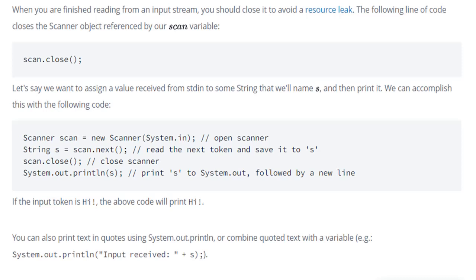Input received is a string, and in Java everything is assumed to be a string. So plus s will concatenate s with the input received. The output will be: Input received: s, where s refers to Hi!